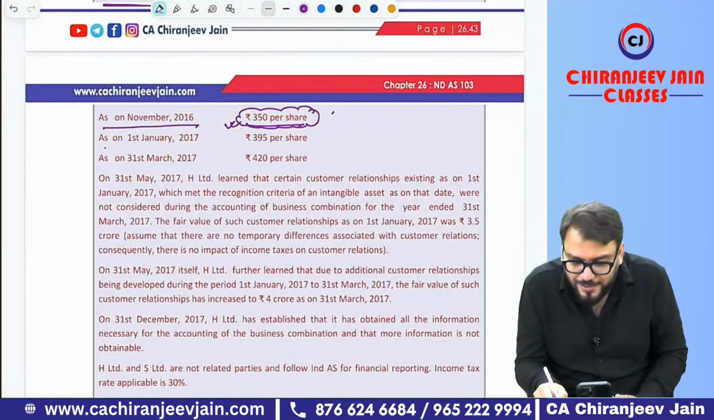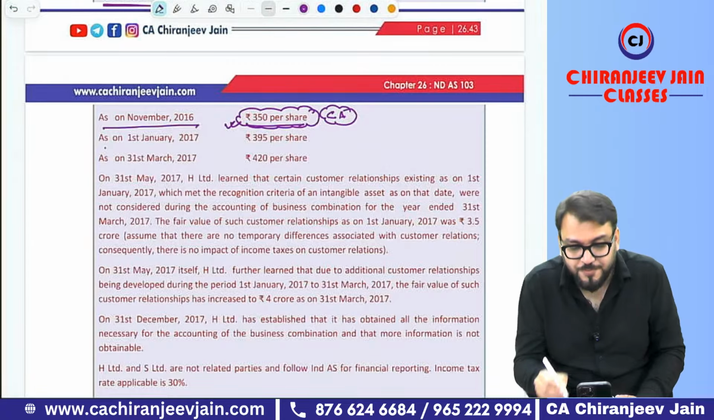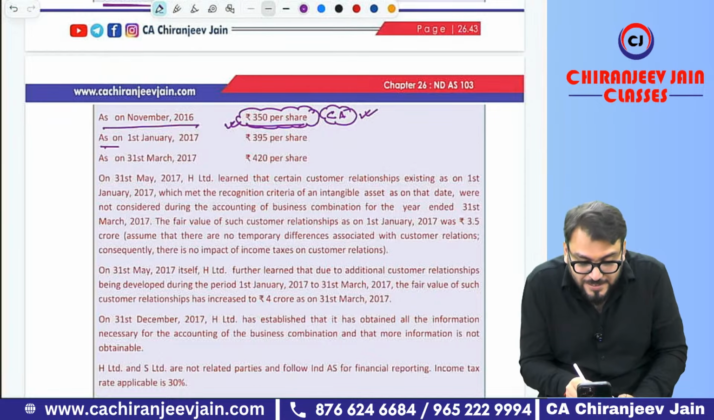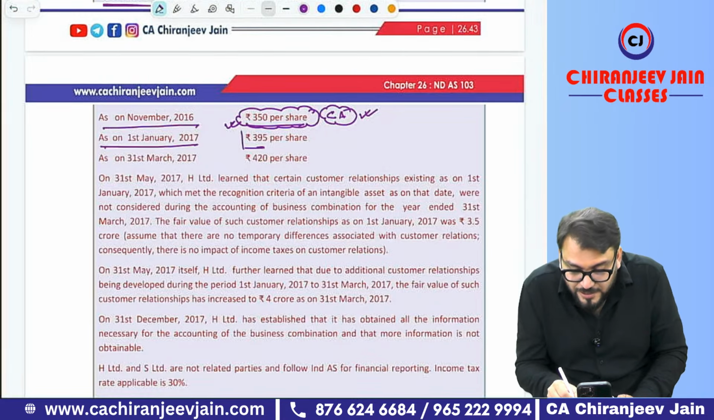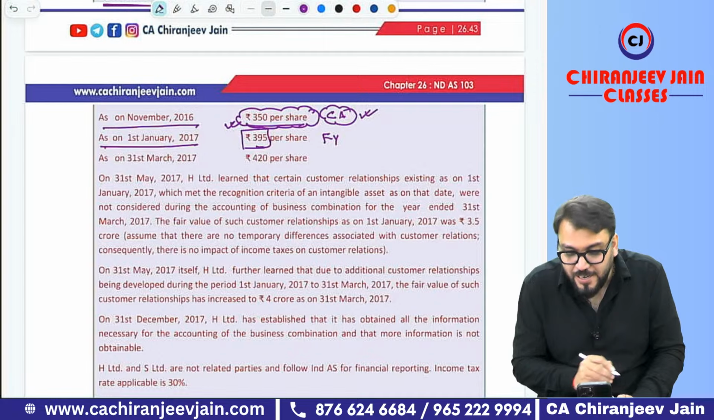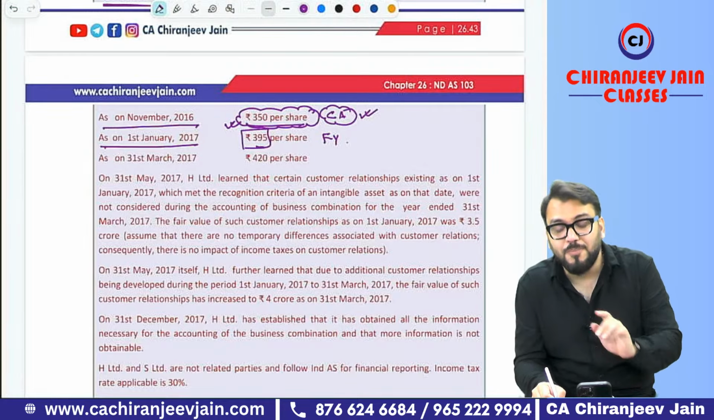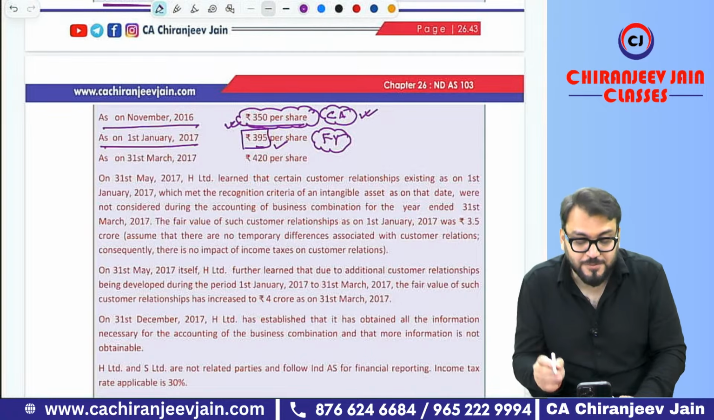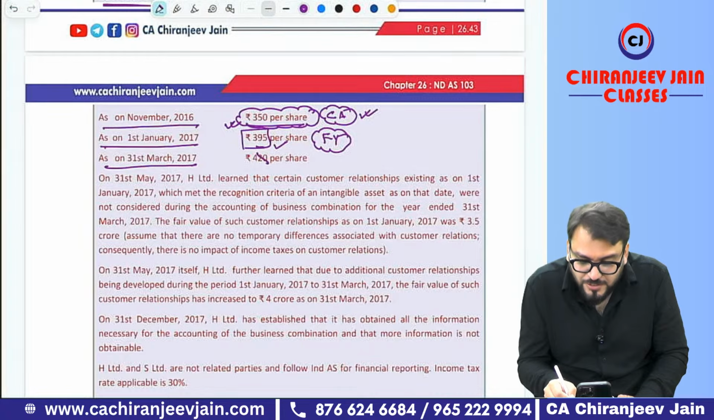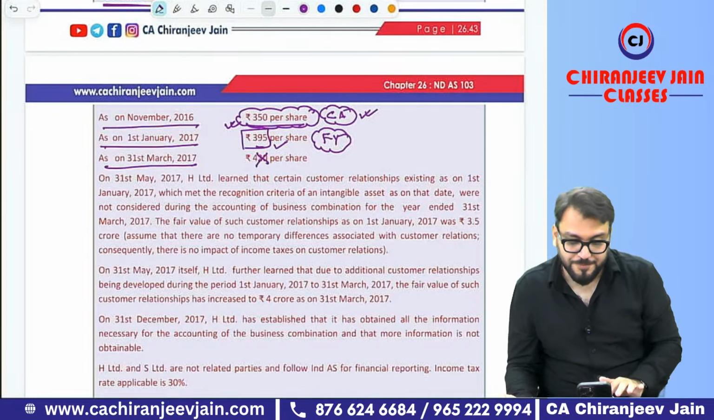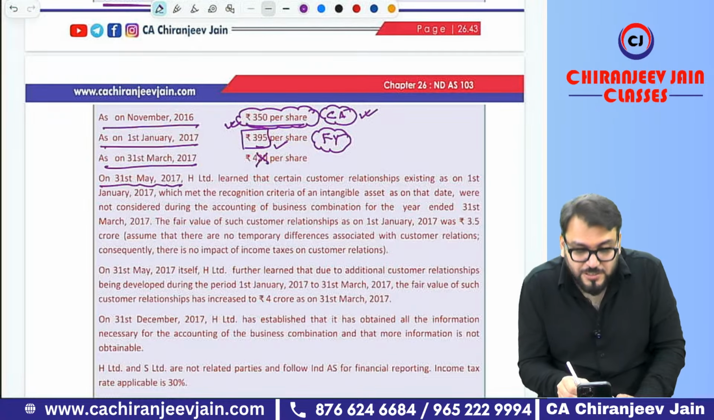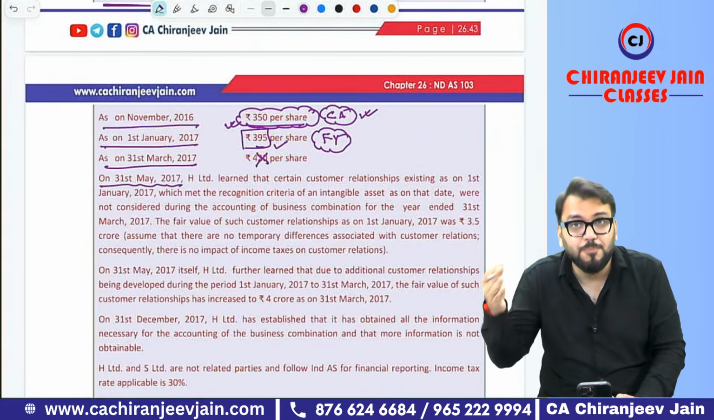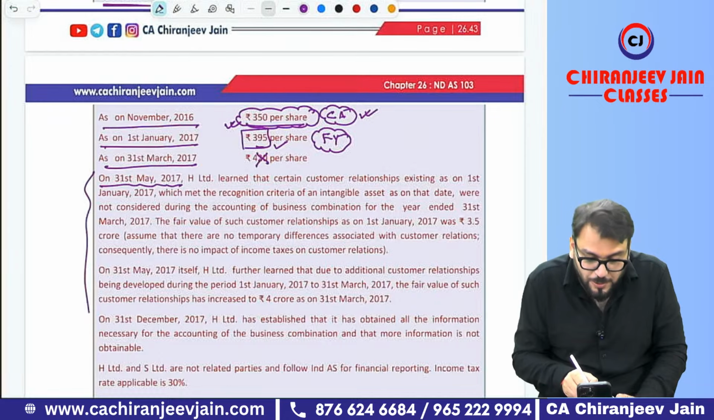This is to find out the carrying amount of previously held equity interest. But on 1st Jan 2017, this is required to find out the fair value of previously held equity interest, and if NCI is measured by the fair value method, then that will also be calculated by taking this price. But as on 31st March 2017, this is not at all relevant. Then on 31st May 2017, that is, during the measurement period, because the date of acquisition was 1st Jan, so after the reporting date. This is the concept of measurement period.